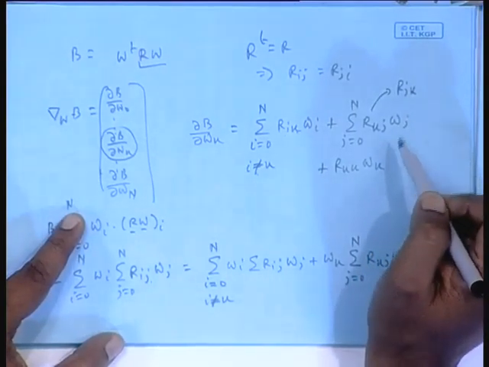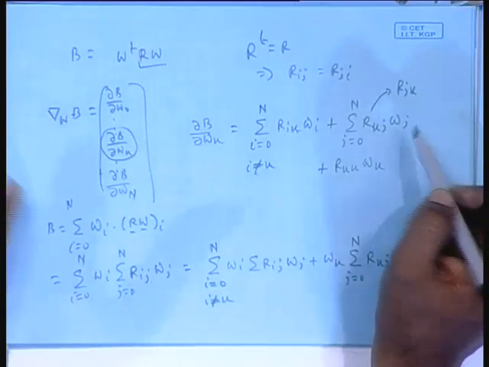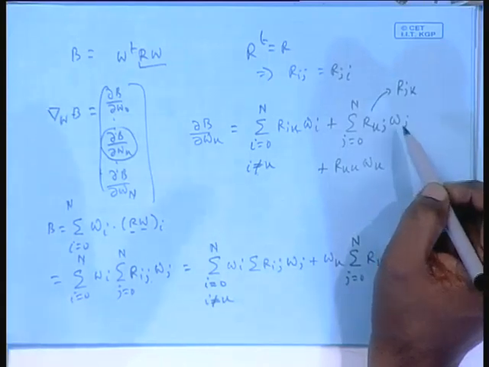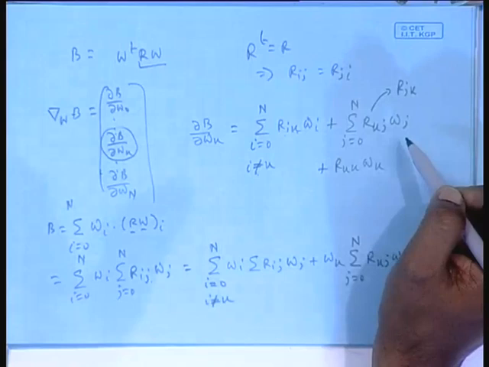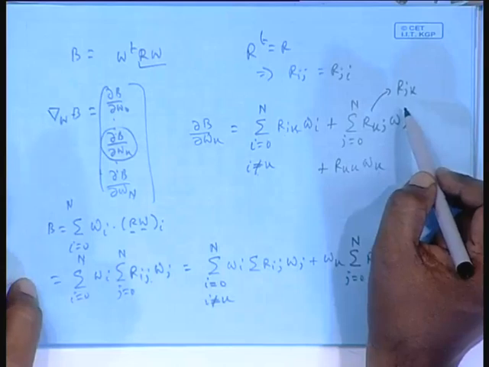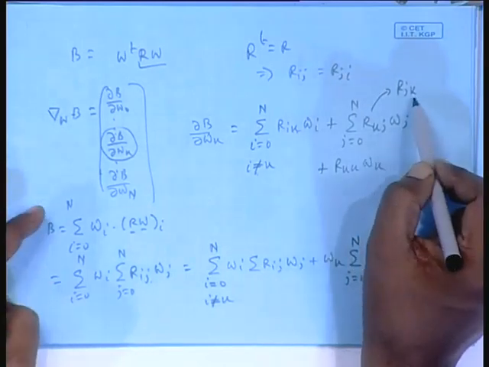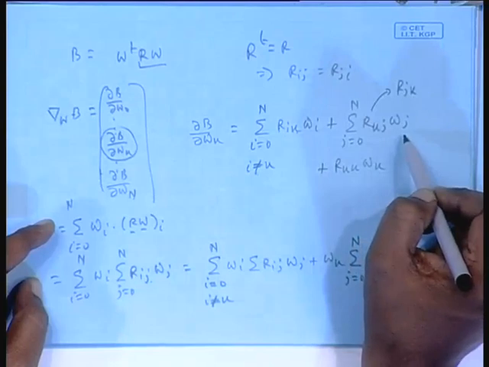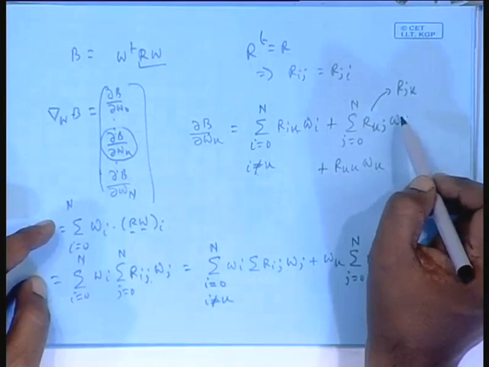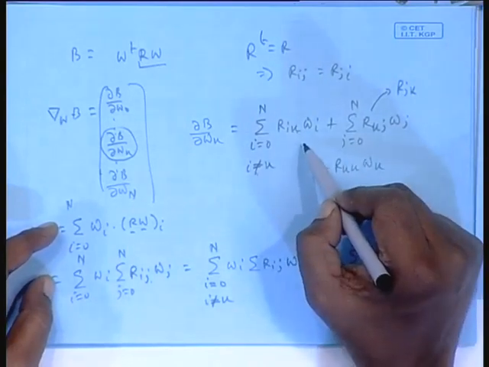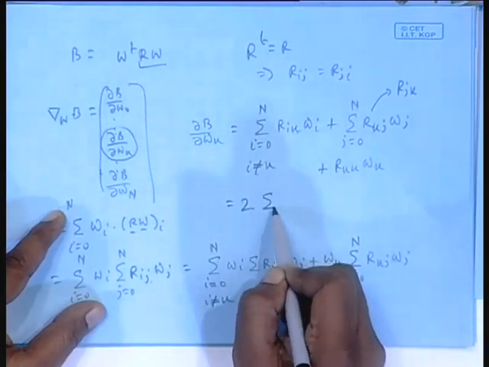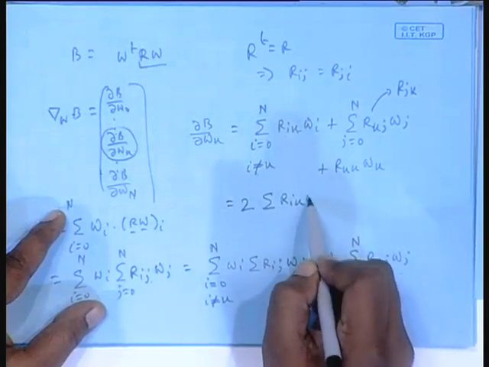And then why carry on with j, call it I, R_Ik W_I. You get the same summation, local sum, local index. R_kj I am calling R_jk, because R is a Hermitian symmetric matrix, so the jk element and kj element are the same. So, R_jk W_j, and then call j again I, which is the same as what you get here. So, this will give rise to twice this summation R_Ik W_I.